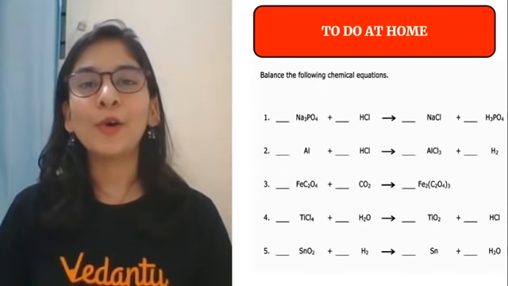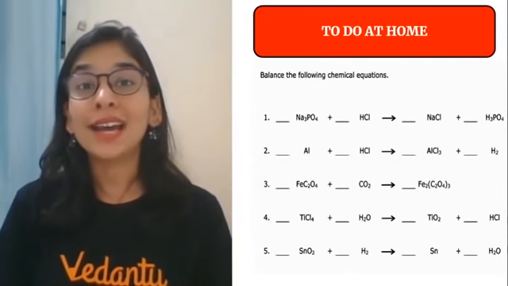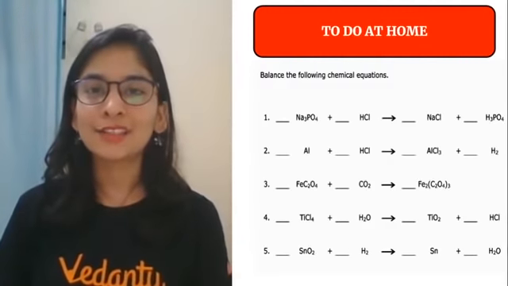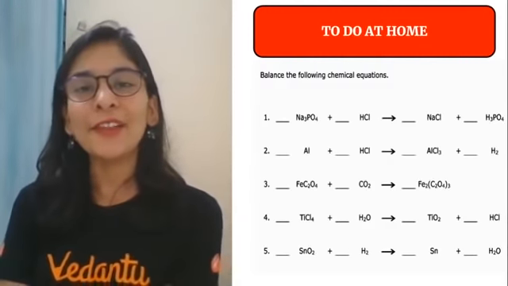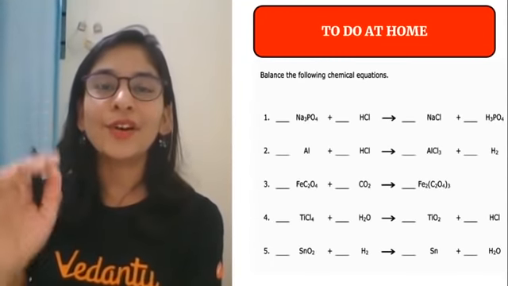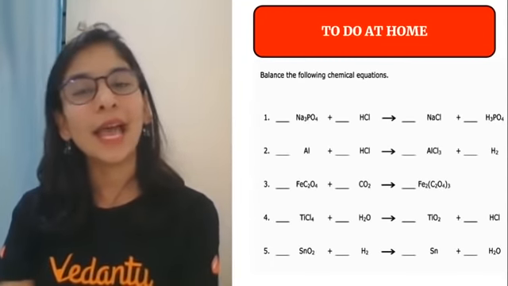Okay students, I hope it helped you a lot, but how do you know that everything is clear? If you do this, this is to do at home. These are some 5 equations I have given to all of you. Try to balance it. Give your answer in the comment section. I will wait.